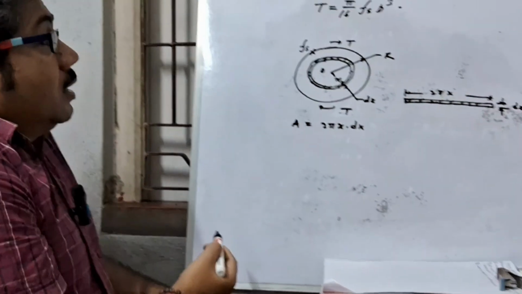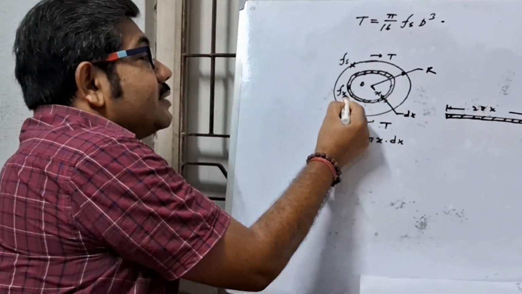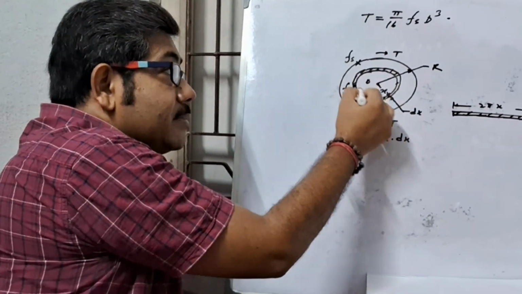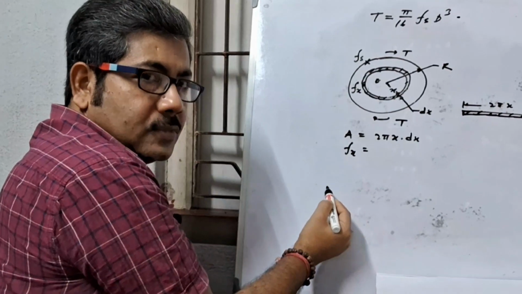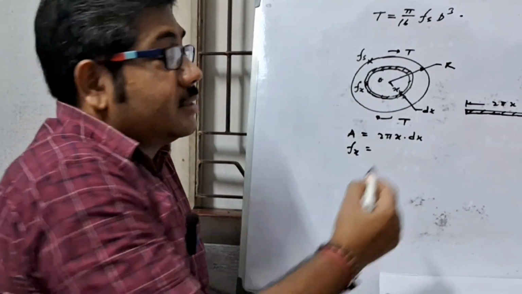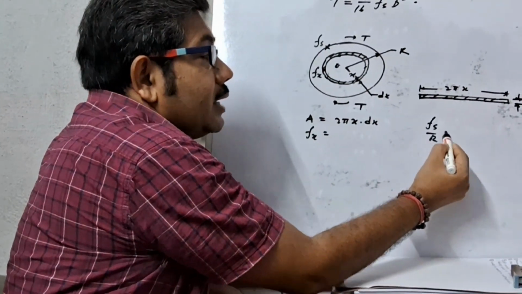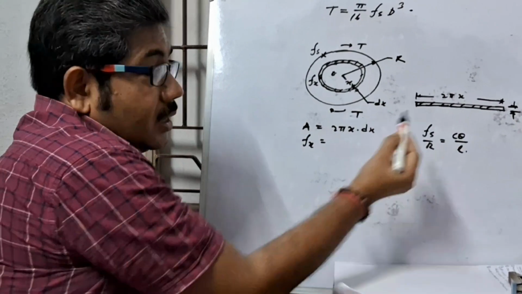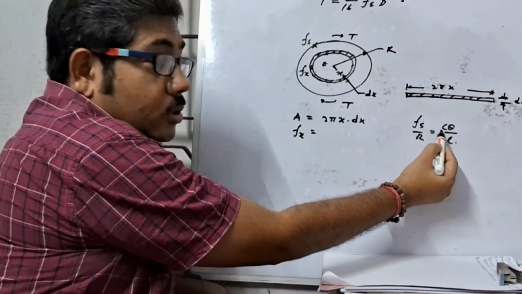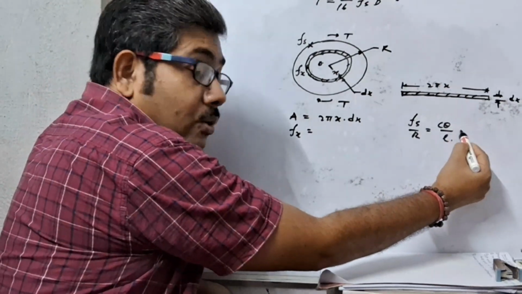Now if shear stress Fx is induced at this elementary layer, what is the value of Fx? In the previous class we proved Fs by R equals C theta by L. Here C, shear modulus, theta, angle of twist, and L, length of the shaft, are constant.